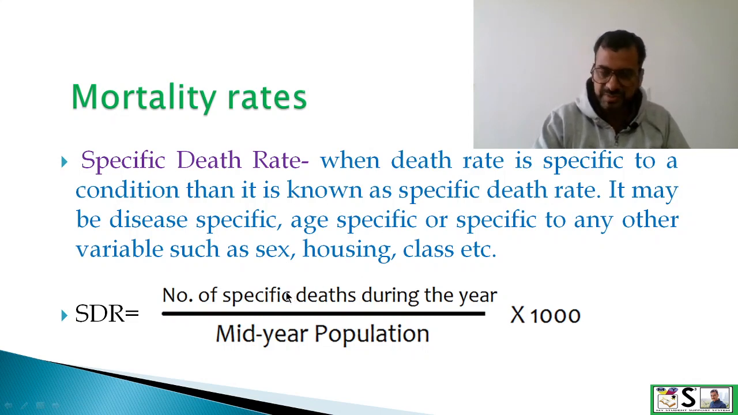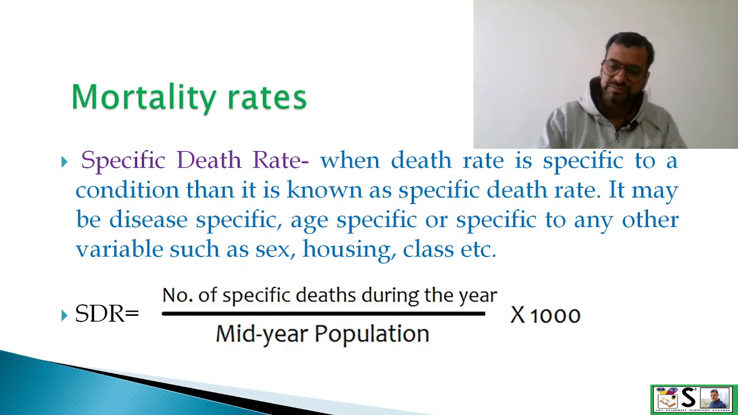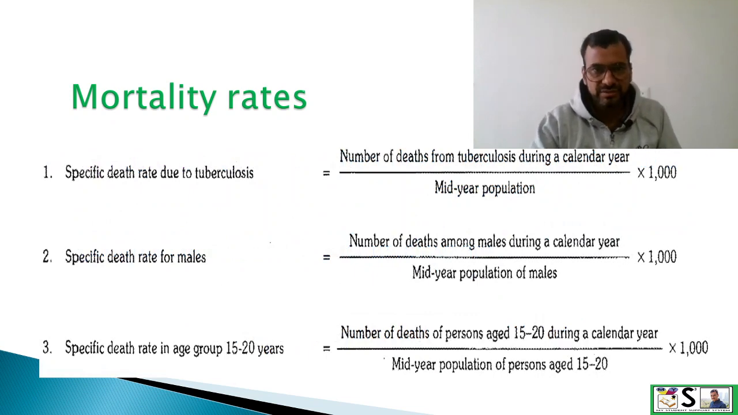Here the specific death rate will be different. It may be age specific. Age specific means the death of the person between the age of, we can take 5 to 10 years. Okay, so this is age specific death rate, and then divide it by total population and multiply by 1000 and so on. In this way we can find the different mortality rates that are specific.